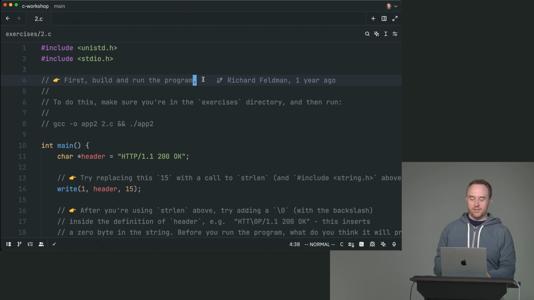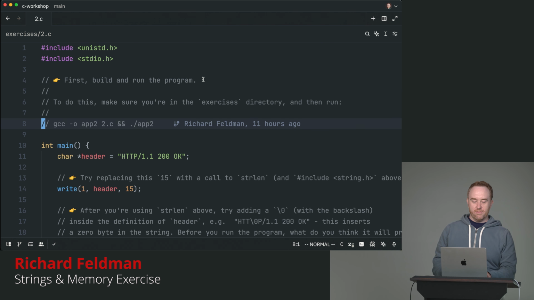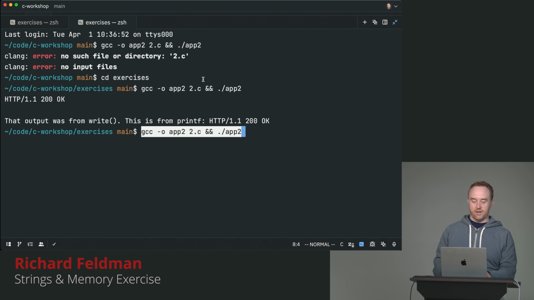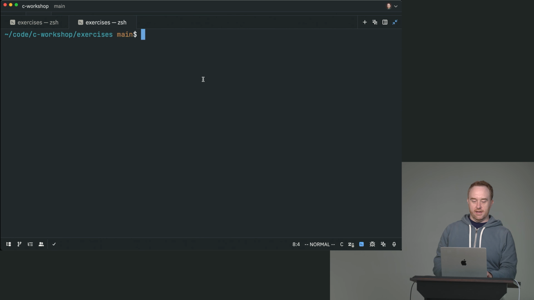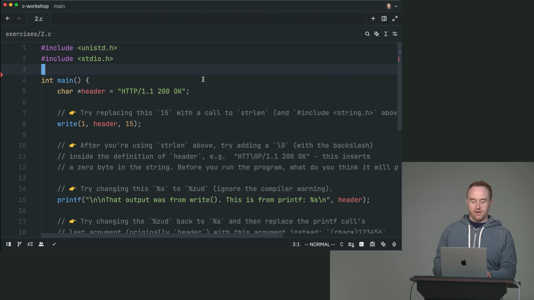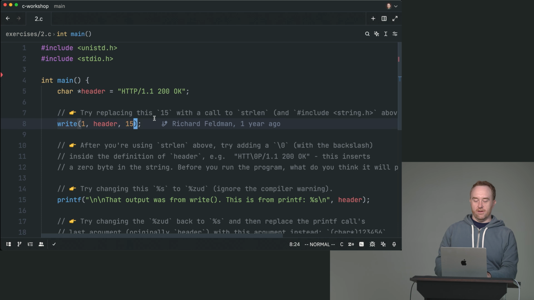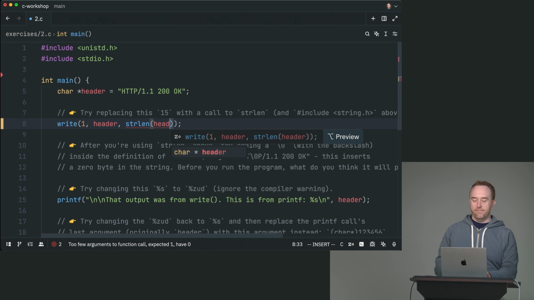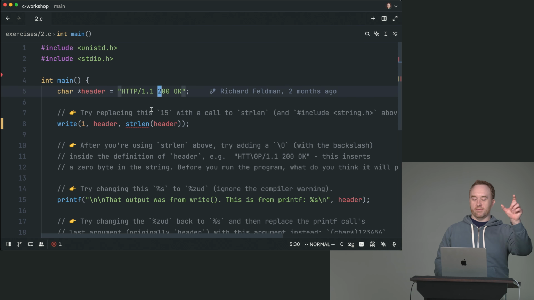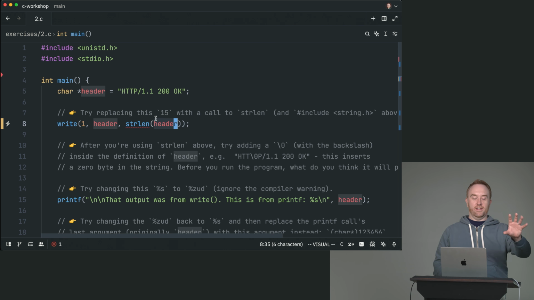Let's go through these solutions real quick. So to begin with, we've just got this. We'll just make sure that's working okay. Looks good. So now we can go ahead and delete this part. The first thing we're going to do is replace the 15 with a call to strlen of header. Remembering that strlen is going to receive this actual memory address. So strlen takes an integer.